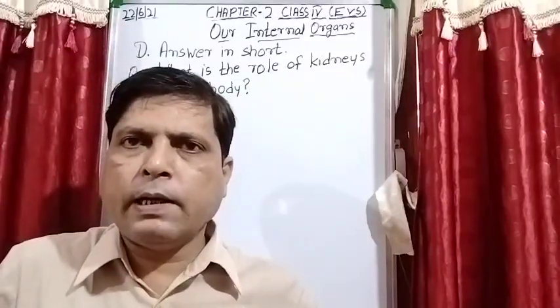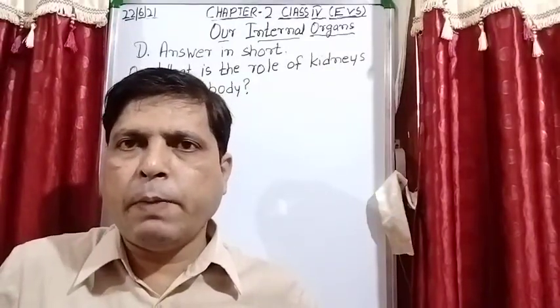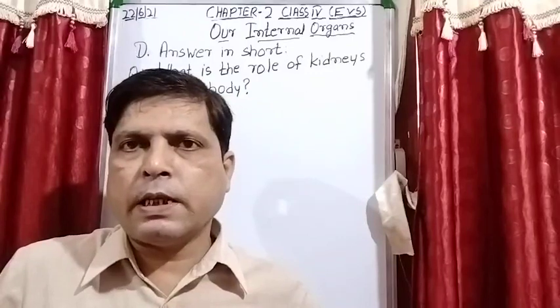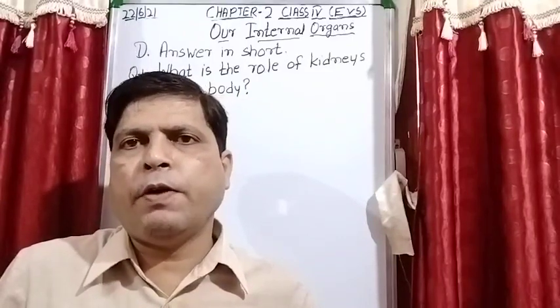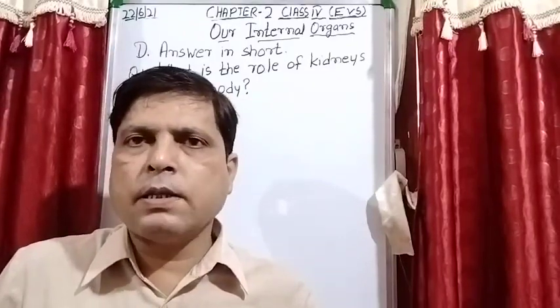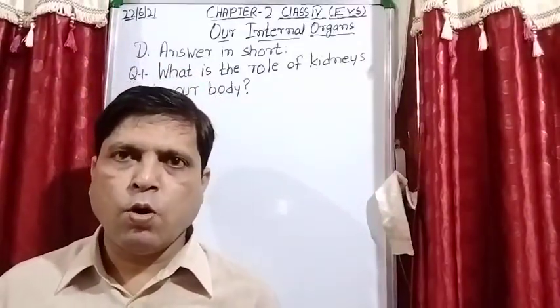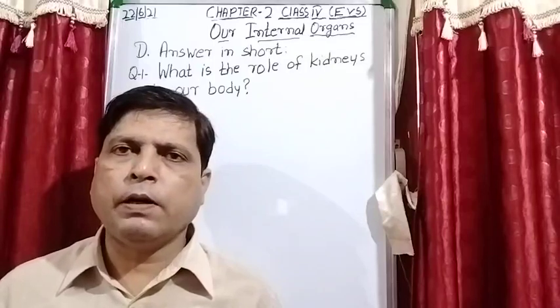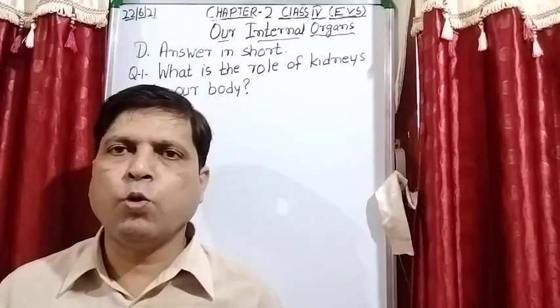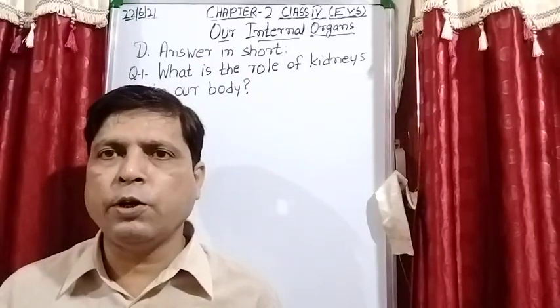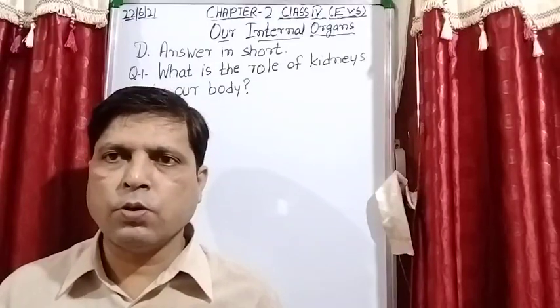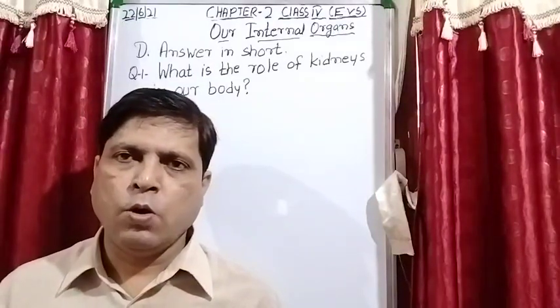It means that our kidneys filter our blood, and the waste is collected in the form of a liquid, and this liquid waste is known as urine. When the blood is filtered by the kidneys, in both kidneys a thin tube is attached, known as the ureters.